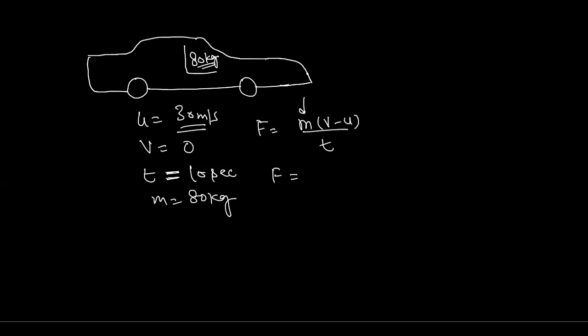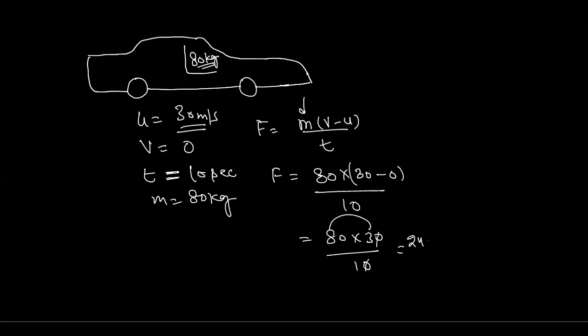So let's see: 80 into (30 minus 0) upon 10. You can write here 80 into 30 minus 0, which is 30, divided by 10. And this is only 240 Newton. So 240 Newton is the force he is going to face in order to stop himself. Just 240 Newton.